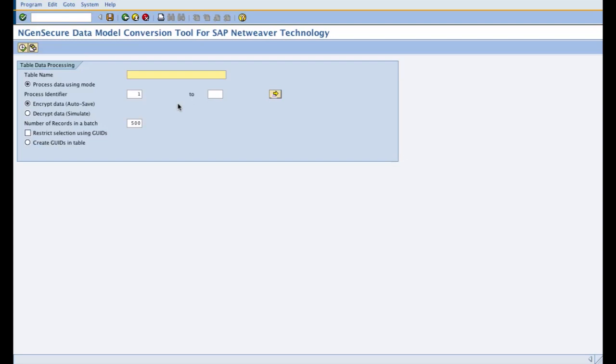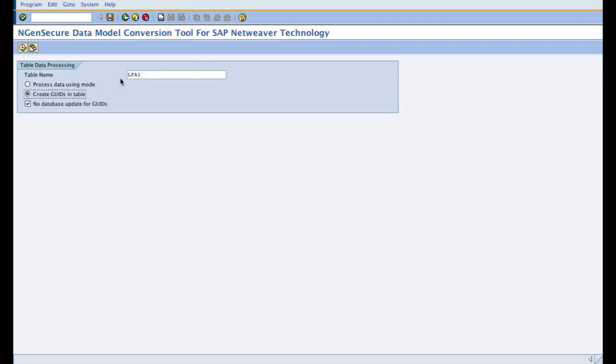So I'm going to show you that use case over here. I had configured earlier the vendor master table as my sensitive table, along with its numerous fields, for my demonstration purpose as the sensitive data. Now before doing so, I have to generate the GUIDs in the table.